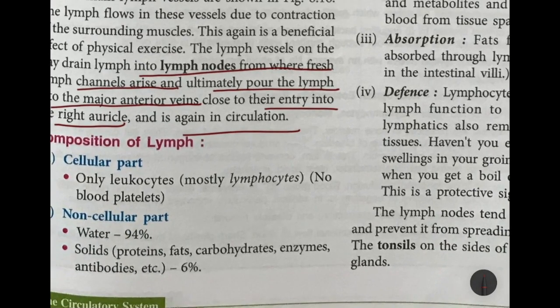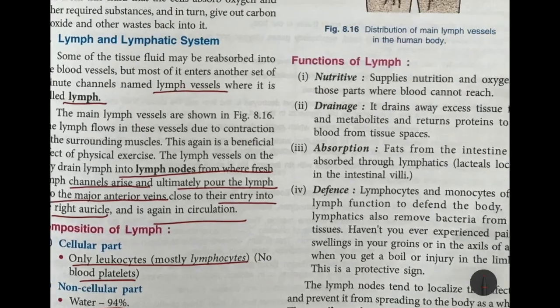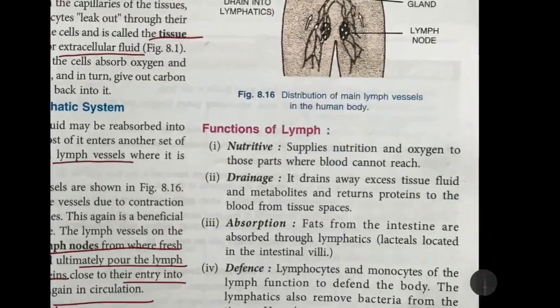Now, what is the lymph made up of? It is made up of only white blood cells, especially lymphocytes. It does not have any blood platelets, and it has water, and it has solid particles like proteins, fats, carbohydrates, enzymes, antibodies. About 94% is water, and about 6% is solids.